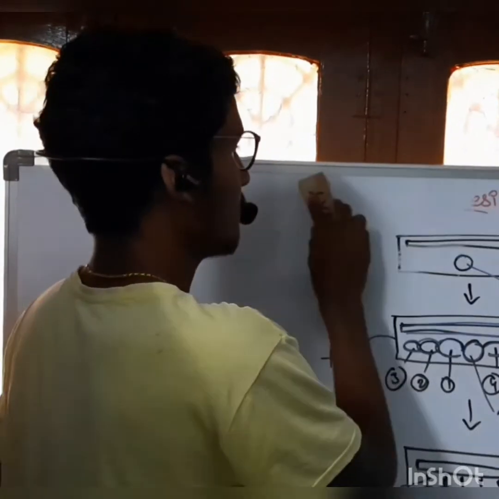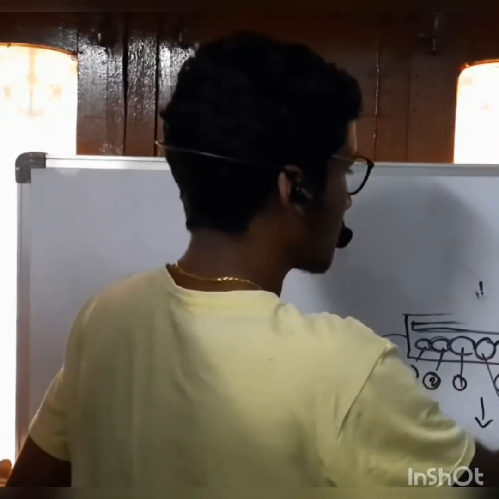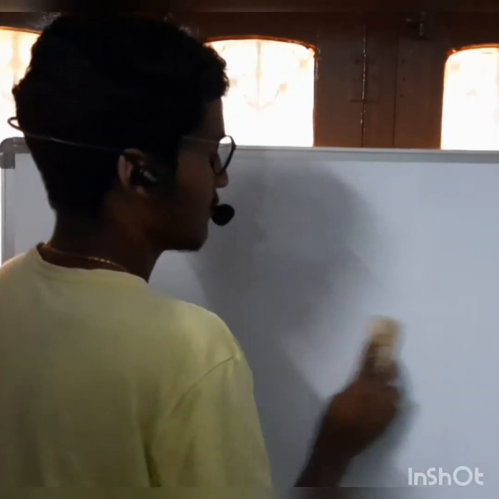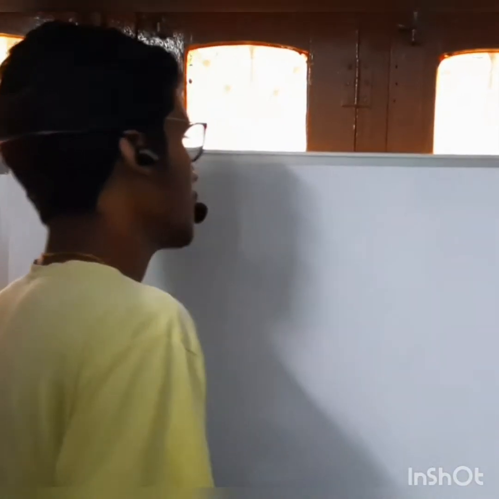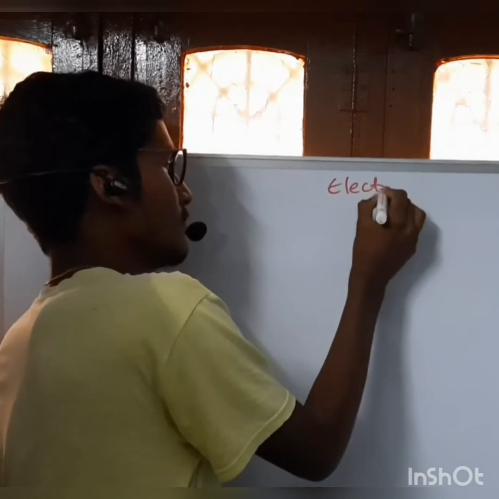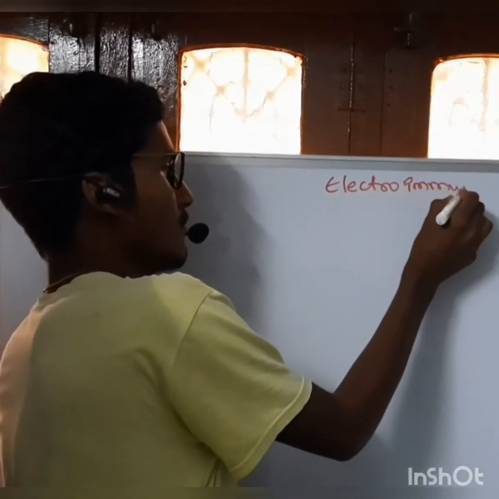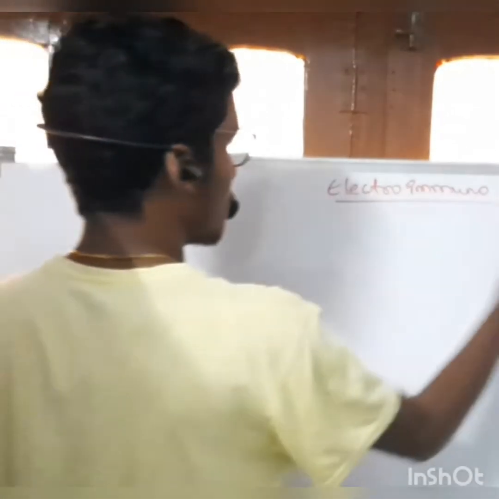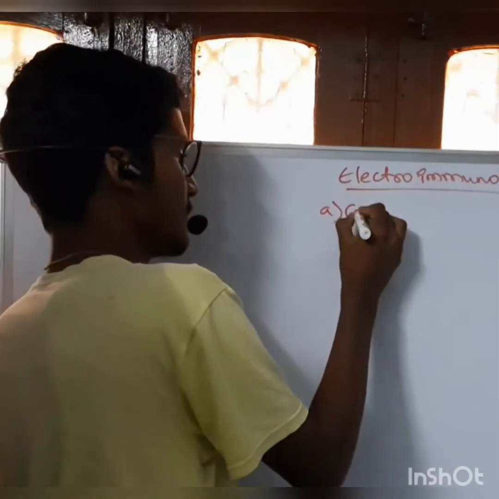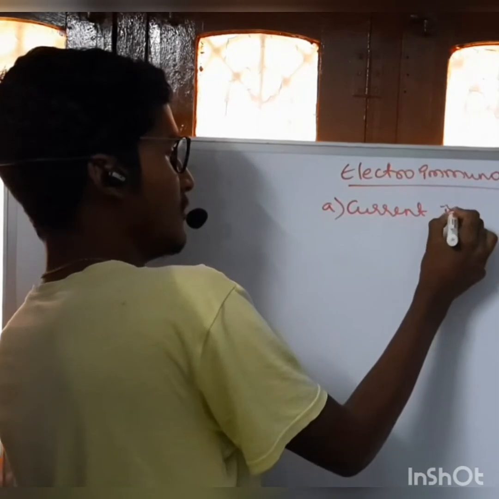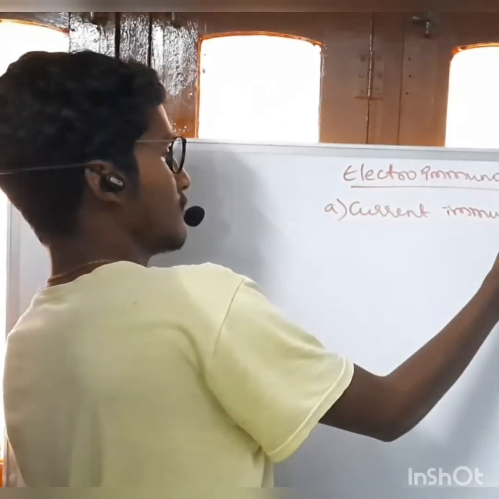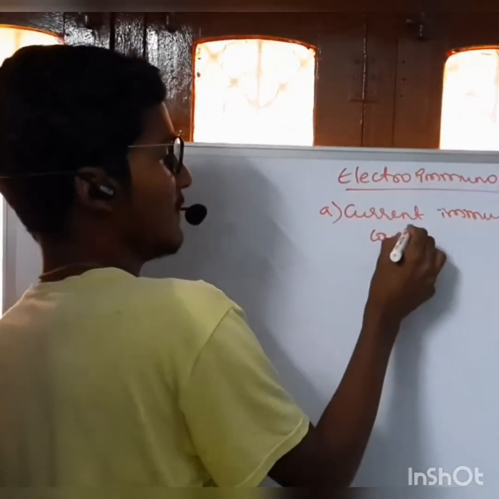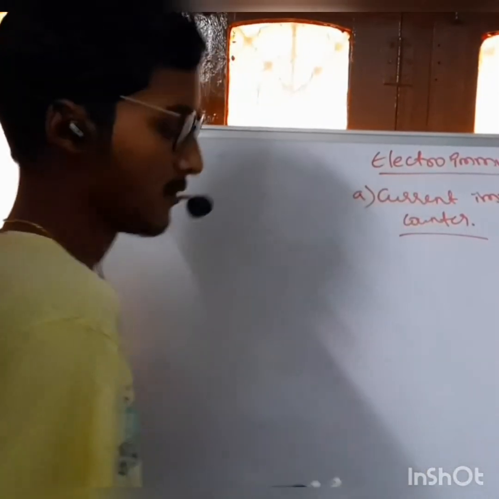Next one is electroimmunodiffusion. They are classified into current immunodiffusion, also known as counter immunodiffusion.